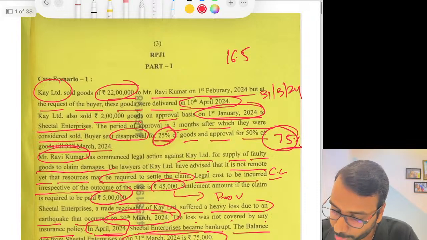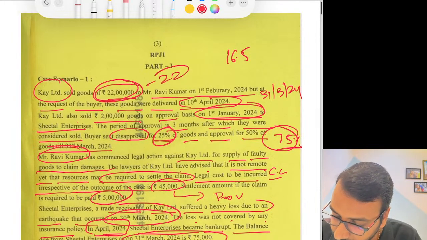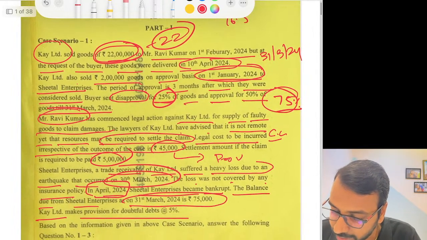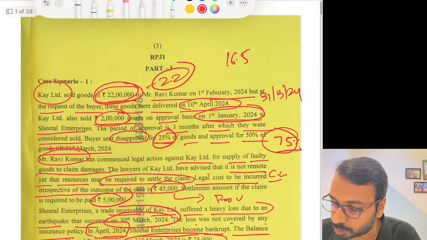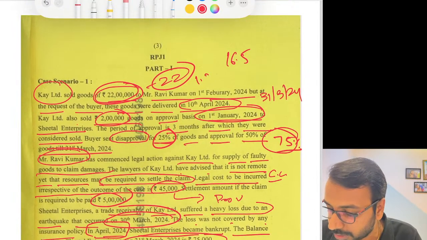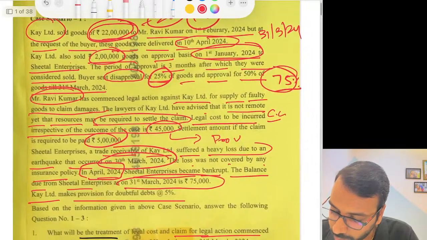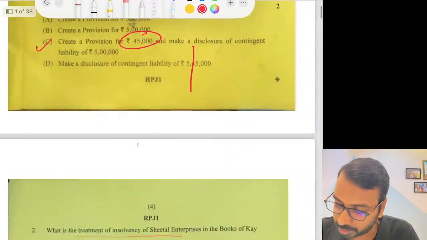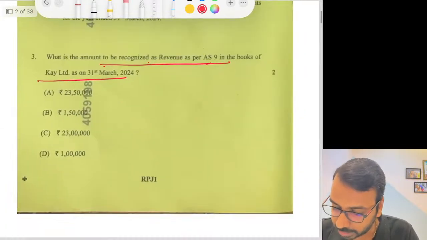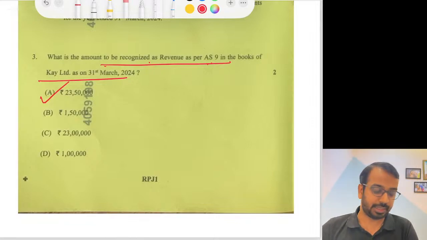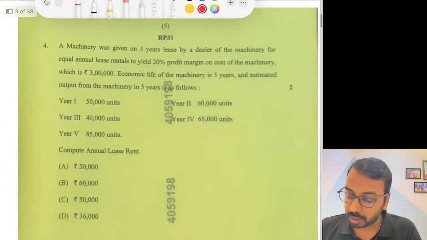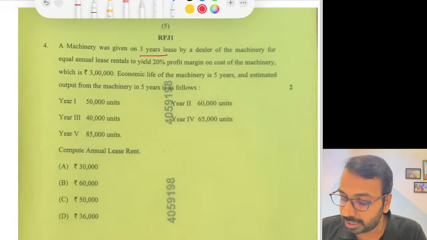Oh sorry, 22 lakhs fully we have to recognize. I misspoke. Out of this 2 lakhs, 75% to be recognized. So 2 lakhs into 75%, 1.5 lakhs. So that becomes 22 plus 1.5, 23.5. I hope it is right. Yes, 23.5 lakhs.